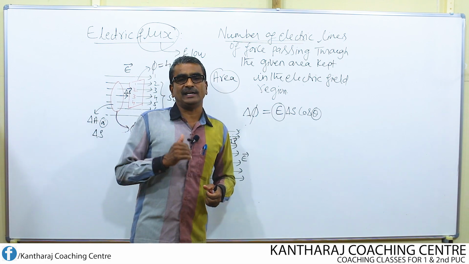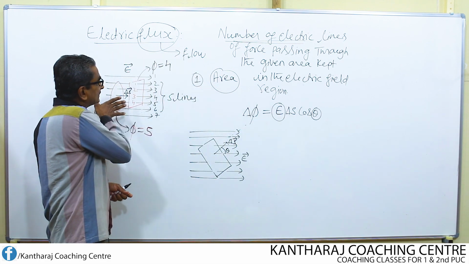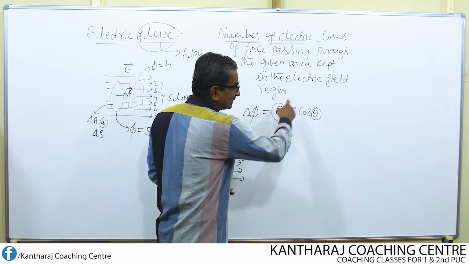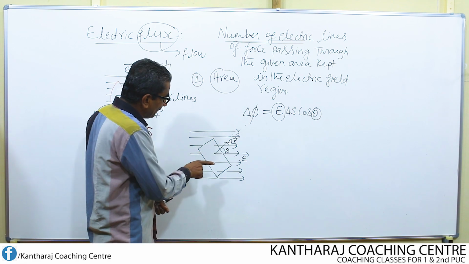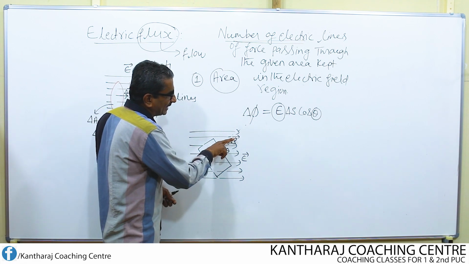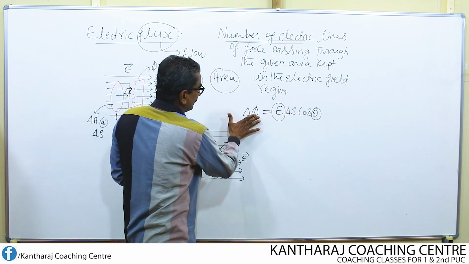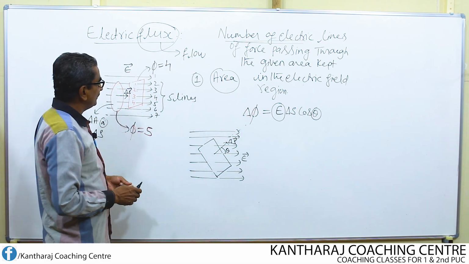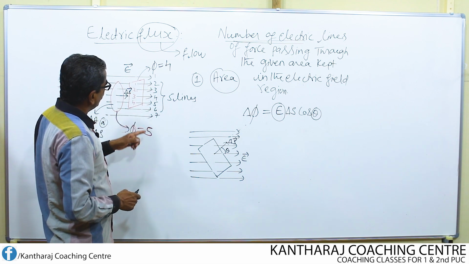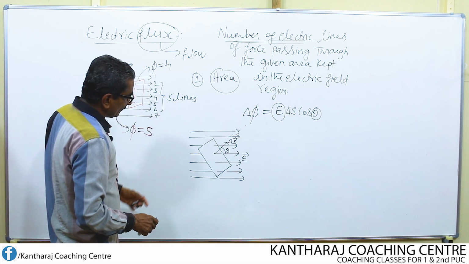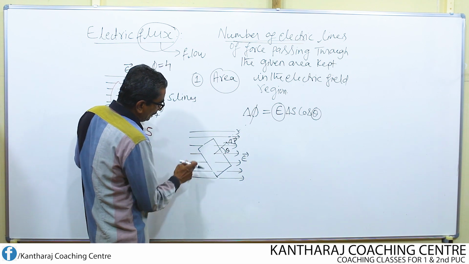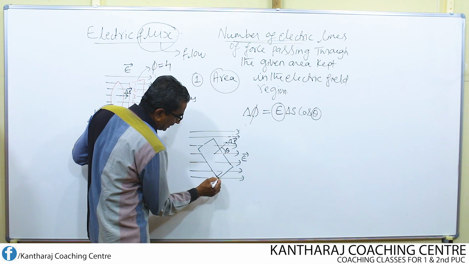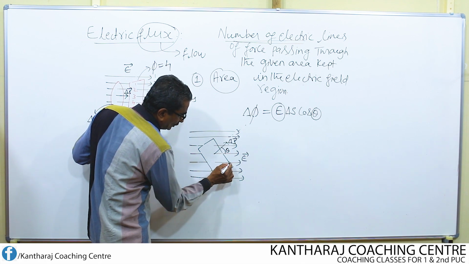We should not find the electric flux just by counting how many lines of force are passing through that area. Mathematically, it should be determined like this. Find out the angle between the direction of the electric field and the area vector. Then, if the angle changes, the flux through that area also changes. Look at this figure here: 1, 2, 3, 4. Four lines are said to be passing. Whereas in this figure, look here: 1, 2, 3, 4, almost nearly 5 lines. I can consider that nearly 5 lines are said to be passing.